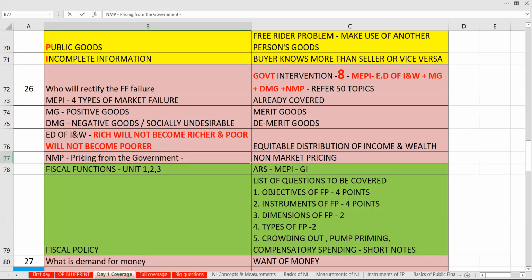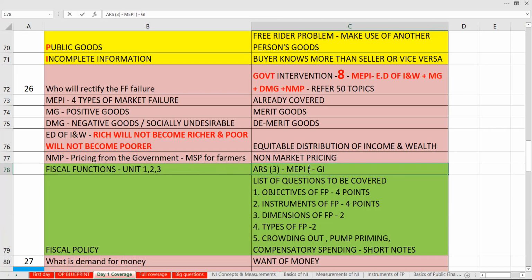We call it, maybe we can bring something called minimum support price for farmers. So minimum support price is something you will try to bring, and this is what they will call the market failure. So fiscal functions are going to relate to 3. And what is ARS? How many ARS are there? In simple words, they are the fiscal functions and market failures. So ARS, in bracket, I will say 3.